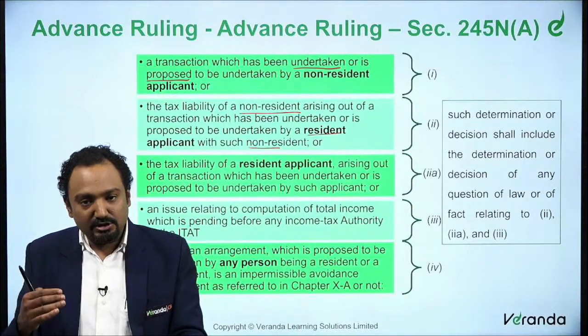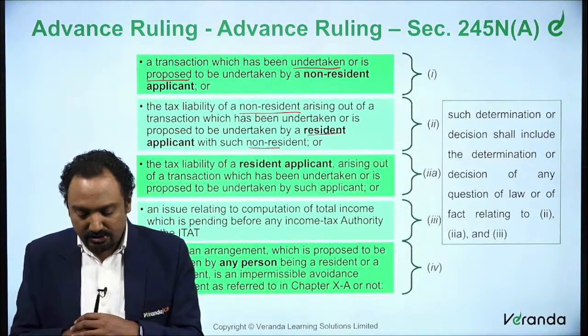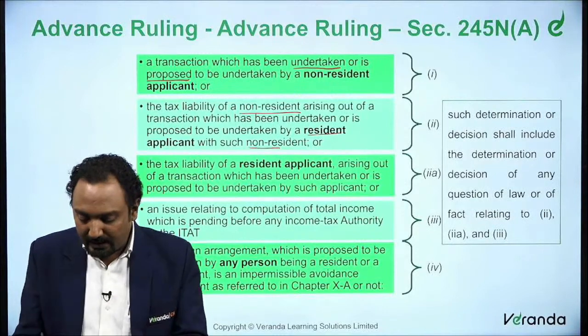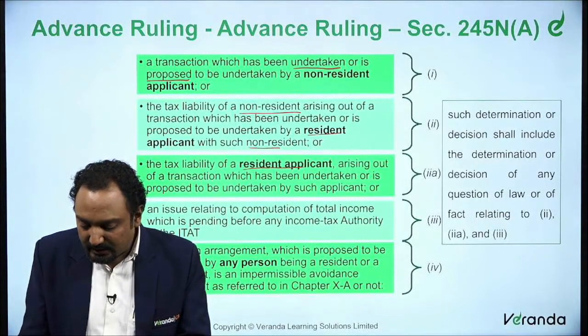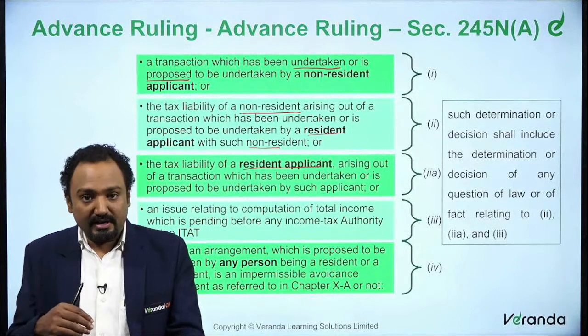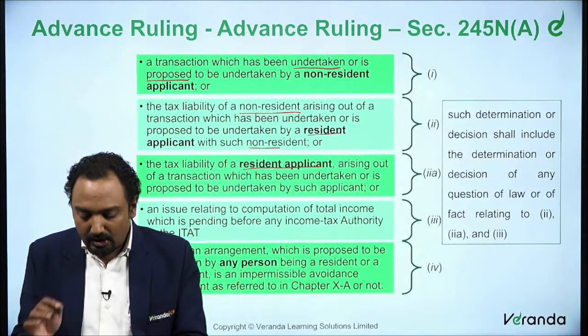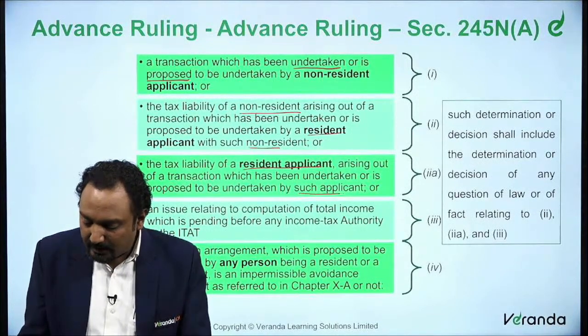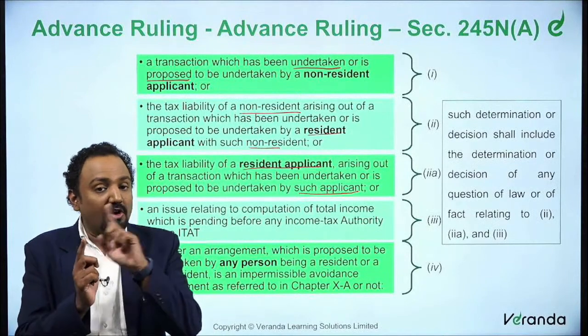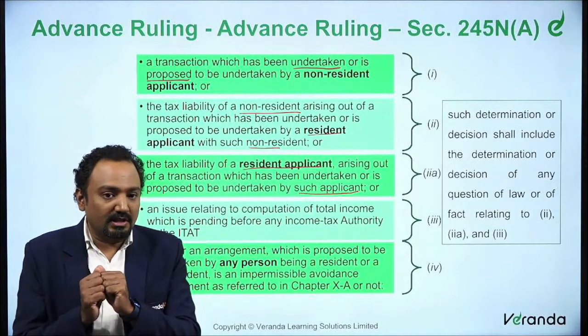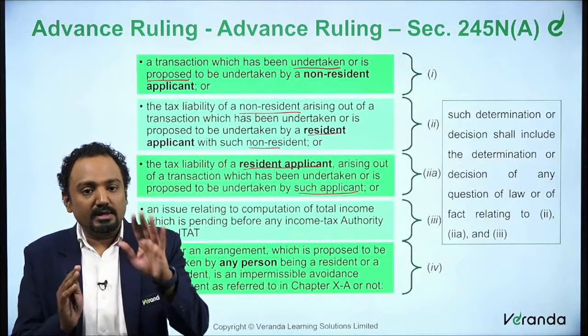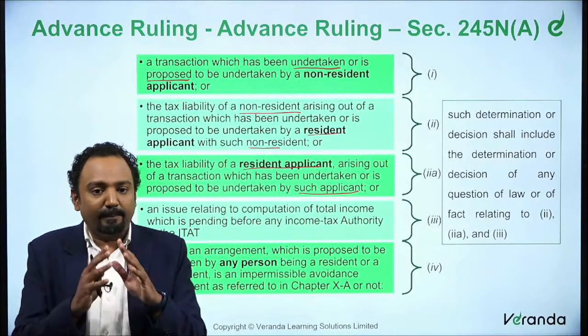The second situation, there is a subclause in second situation. Here also it's a resident applicant. So tax liability of resident applicant arising out of a transaction which has been undertaken or proposed to be undertaken by such applicant. Here they are not saying the other person is a non-resident. So probably they are only giving the one side of the picture. They are saying the applicant is a resident.